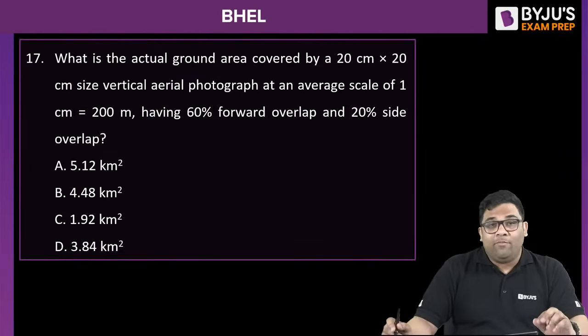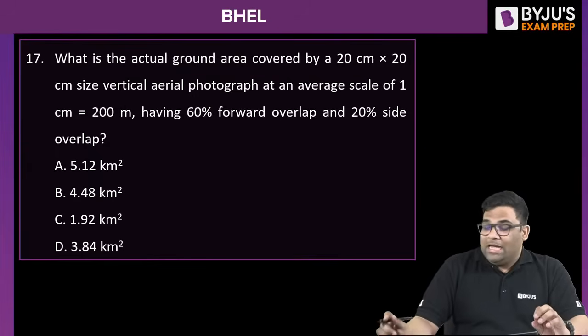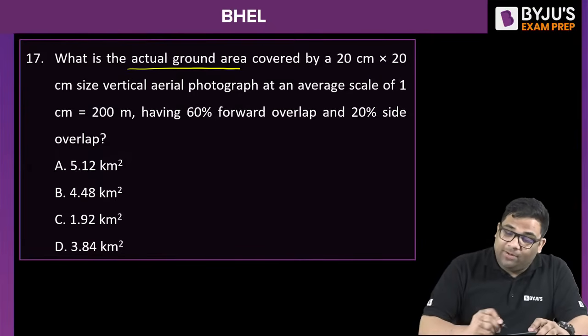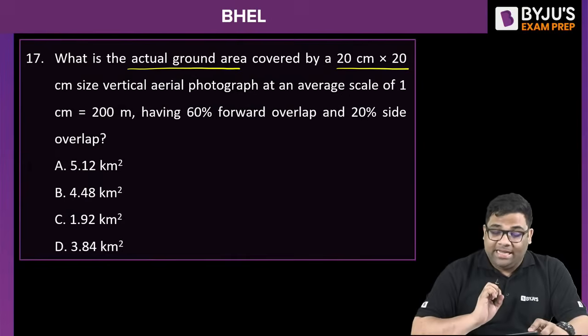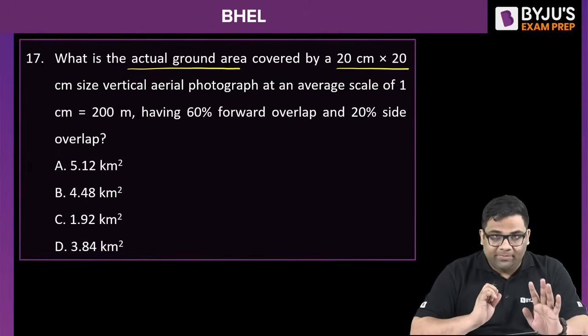Okay, this is a question for photogrammetry. I will solve this for you. It is written, what is the actual ground area covered by a 20 centimeter into 20 centimeter vertical aerial photograph with a scale of 1 centimeter is to 200 meter? How to solve this question?